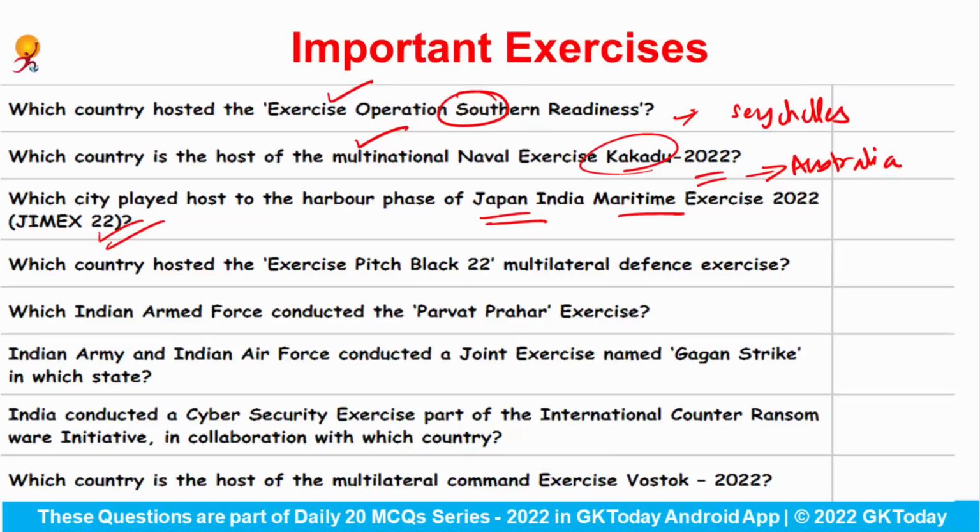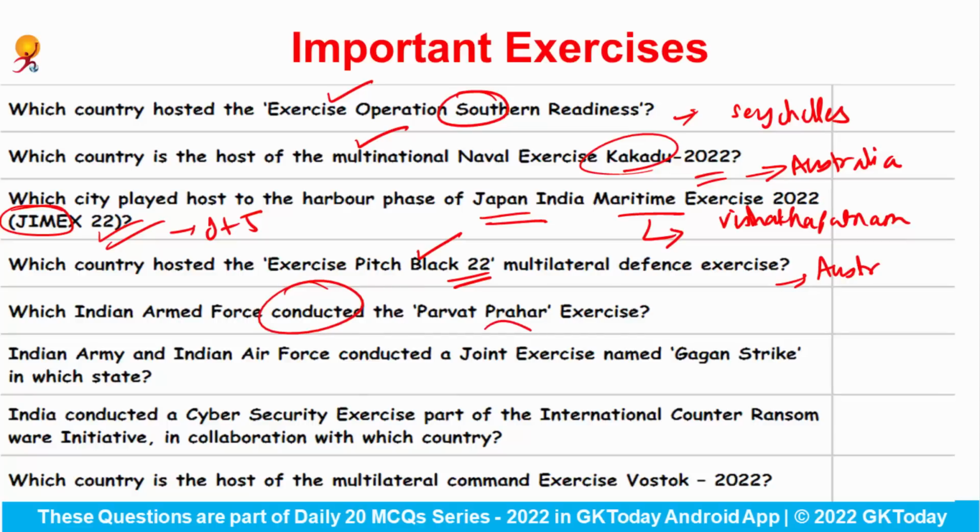Which city played host to the harbour phase of Japan-India Maritime Exercise 2022? That is JIMEX. First of all, don't forget that JIMEX is the exercise between India and Japan, and for its harbour phase, the city Vishakhapatnam was the host. Okay. Which country hosted the exercise Pitch Black 22 Multilateral Defence Exercise? Answer would be Australia.